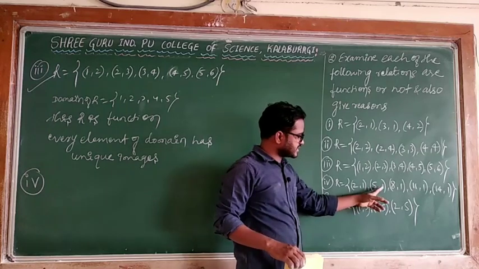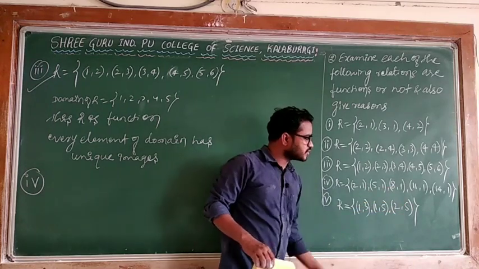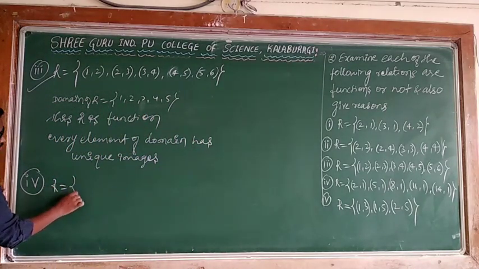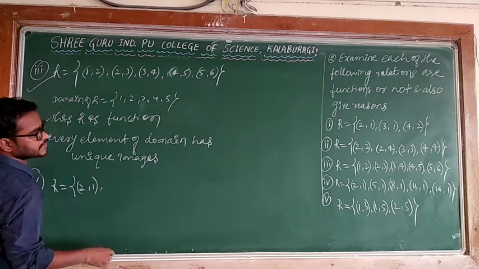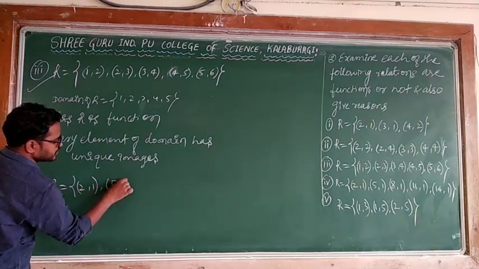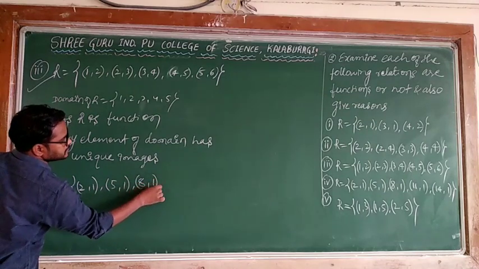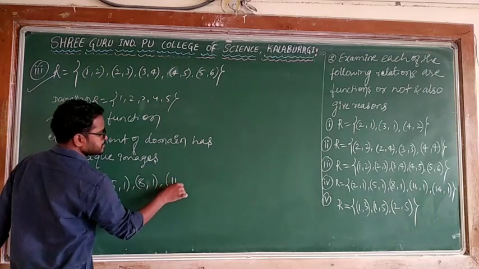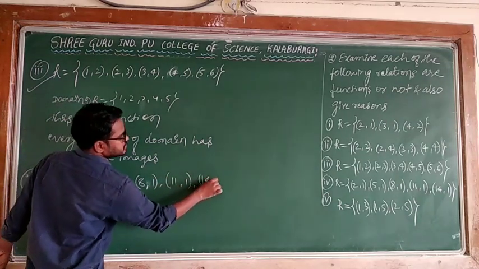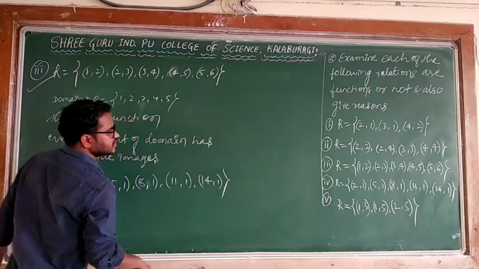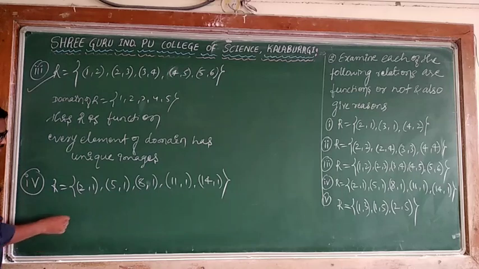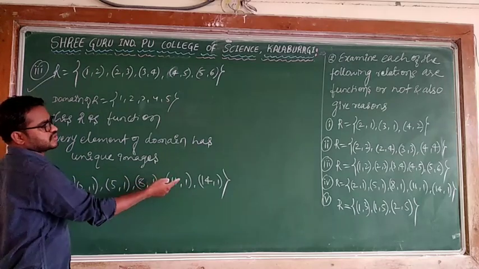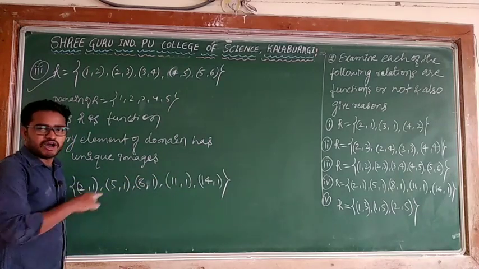2 is connected to 1, 5 is connected to 1, 8 is connected to 1, 11 is connected to 1, 14 is connected to 1. The thing is very special. R is equal to (2, 1), (5, 1), (8, 1), (11, 1), (14, 1). Every element has one image: 2 has one image, 5 has one image, 8 has one image, 11 has one image, 14 has one image. Don't worry, all have the same image.